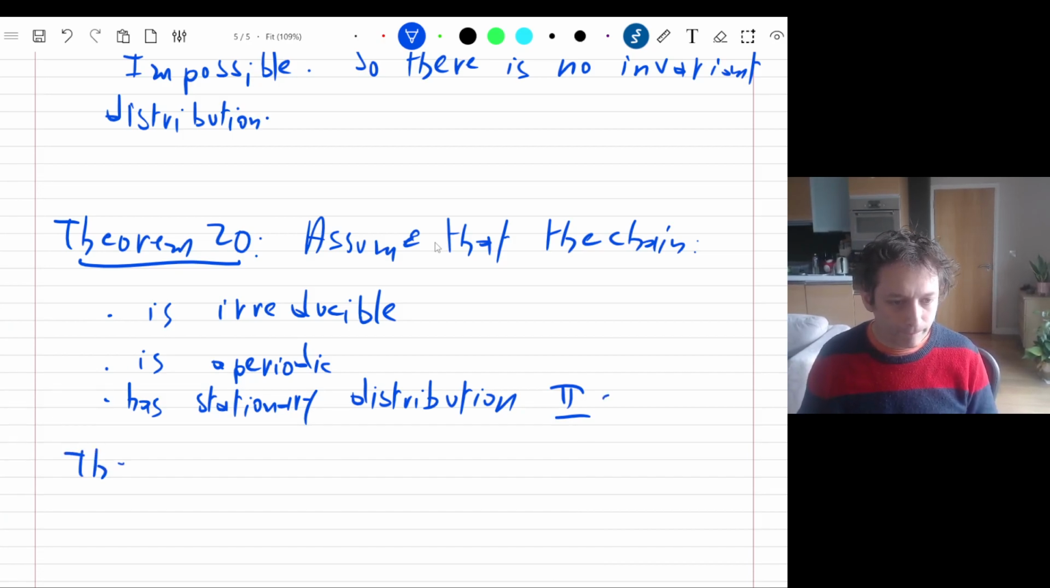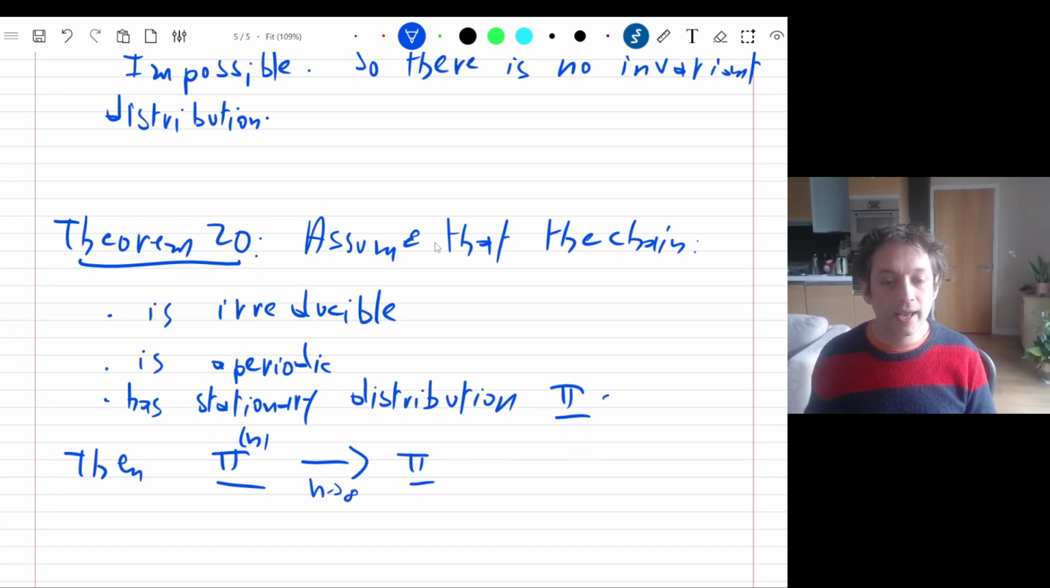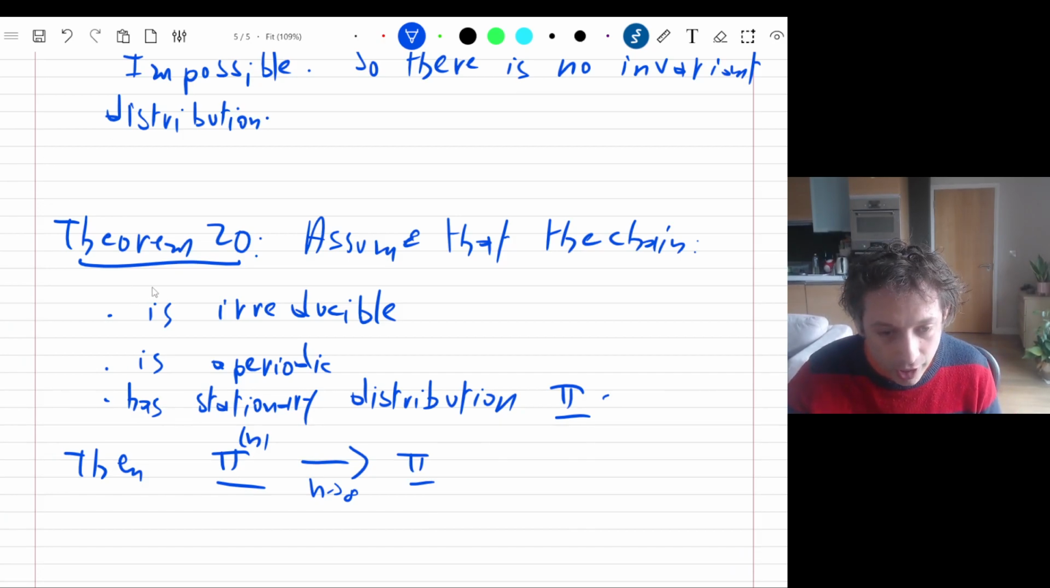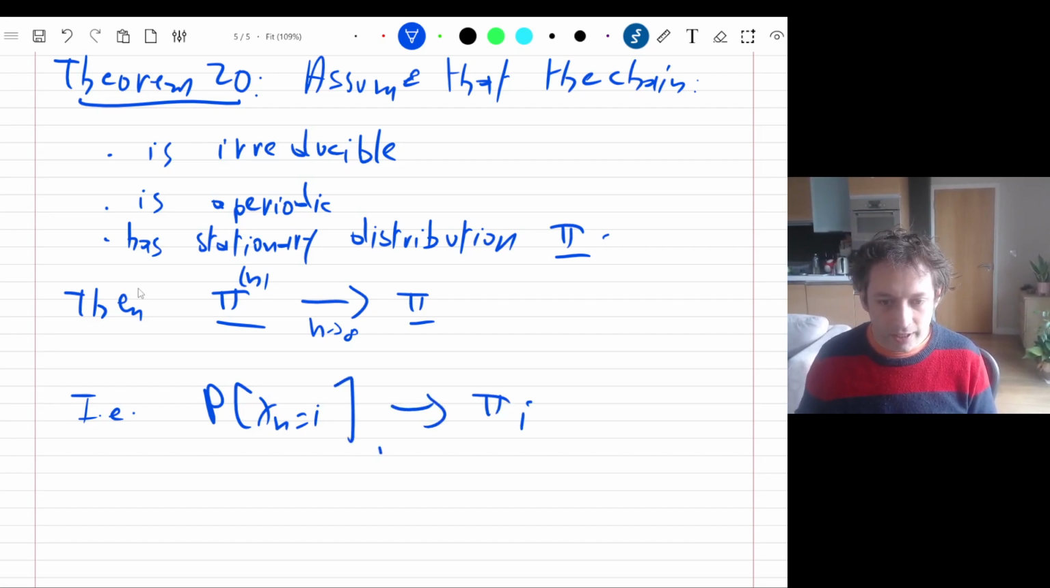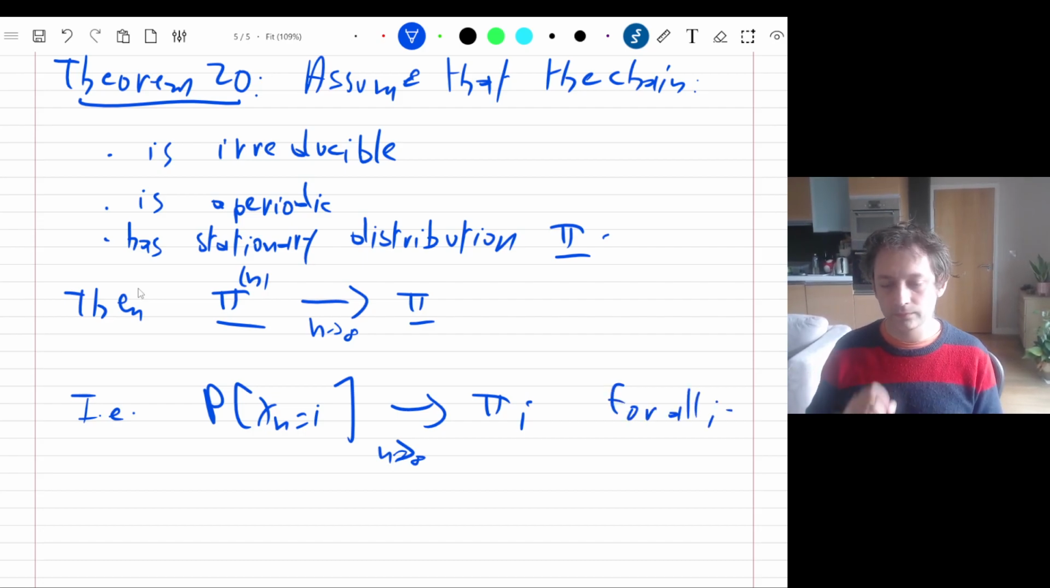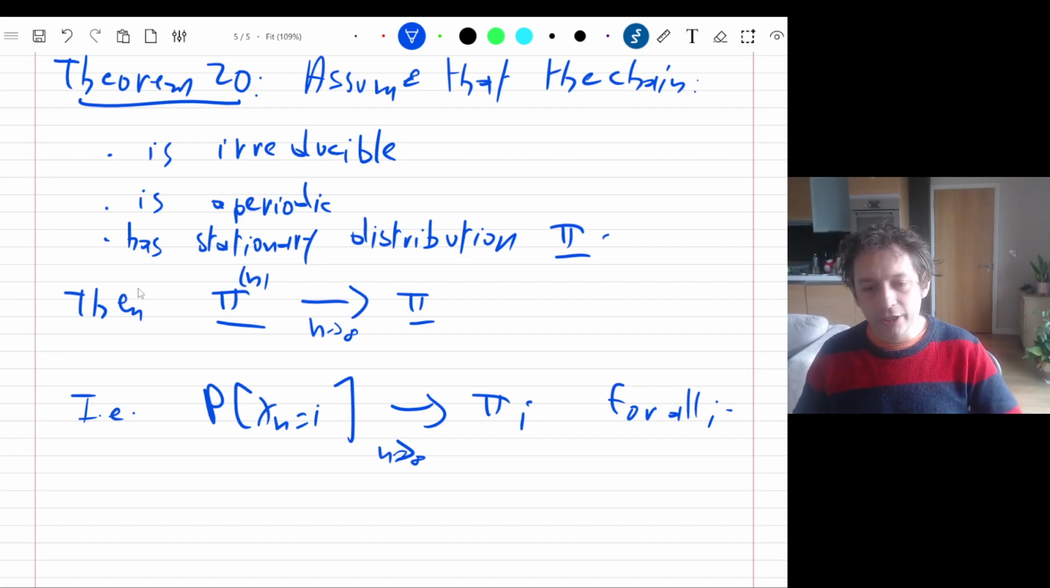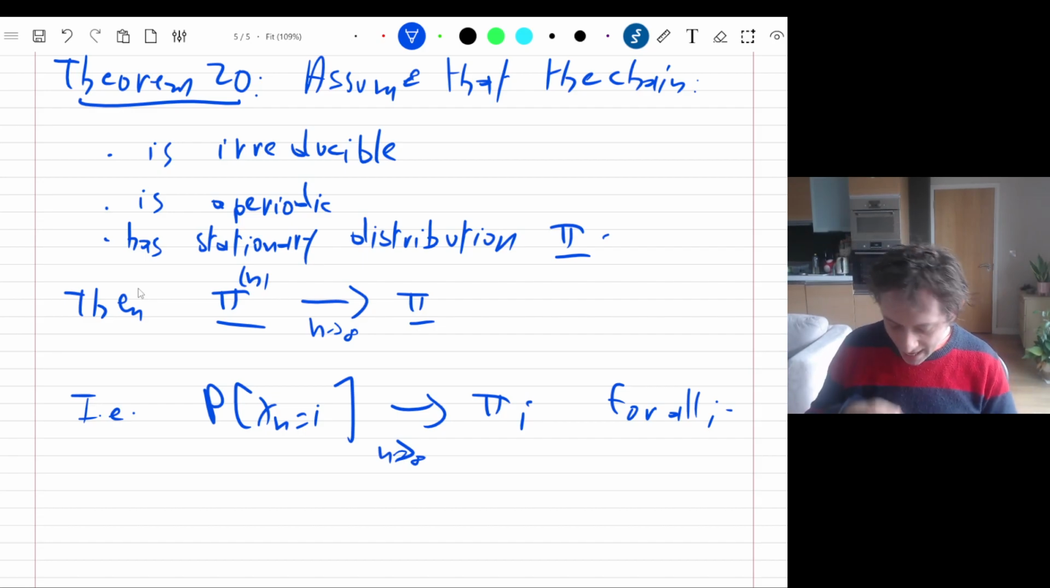Then pi n, that's the distribution of the chain at time n, converges as n tends to infinity to pi. This is a convergence of row vectors. So it really just means every component converges. So I'll write this, i.e. P(Xn = i) converges to pi i when n tends to infinity for all i. The probability of being at 3 converges to pi 3, and so on.